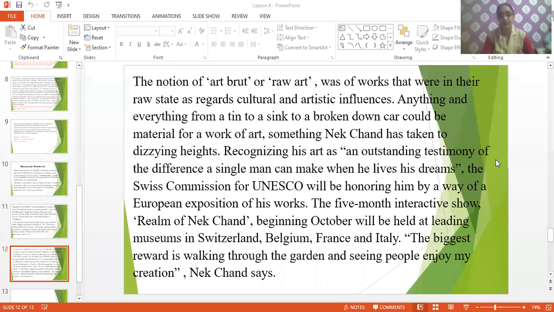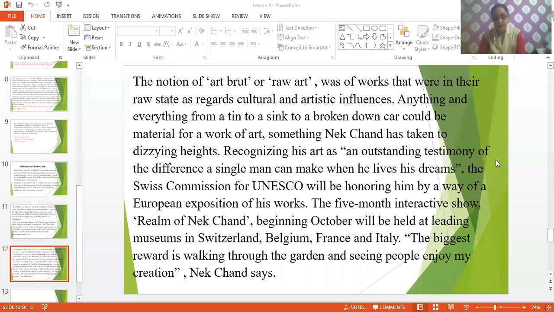The belief of Nek Chand in this raw art, we can say, meant anything that was in an unrefined stage. Whatever he took for the rock garden, his belief was that it should be in an unrefined state. It means he is using all the waste material. So the sculptures in the rock garden are built from waste material.